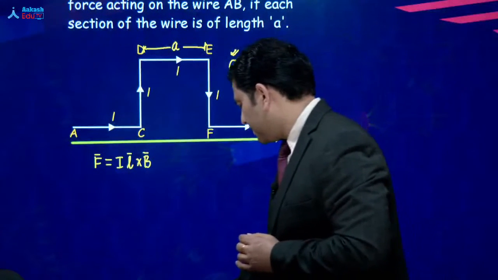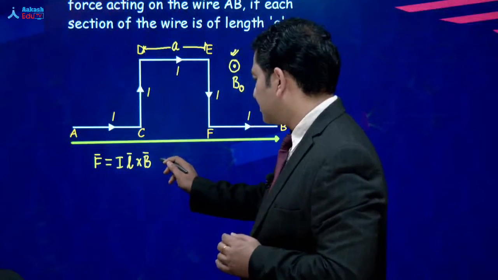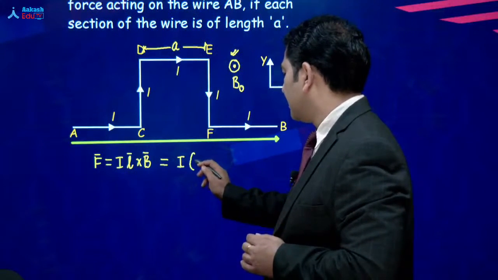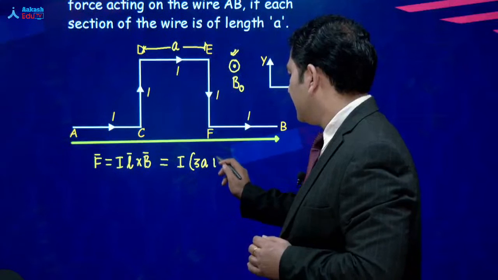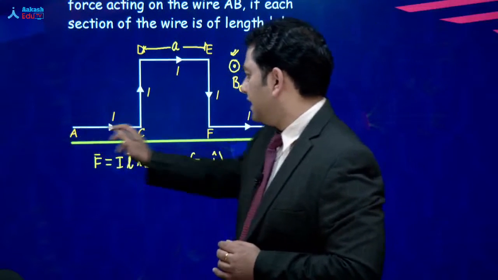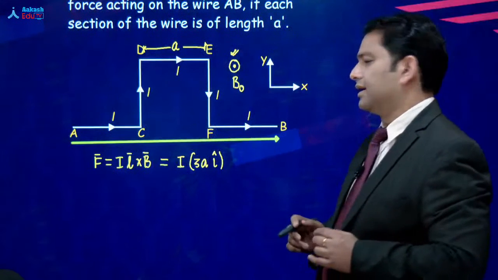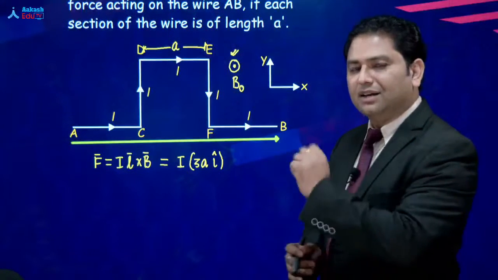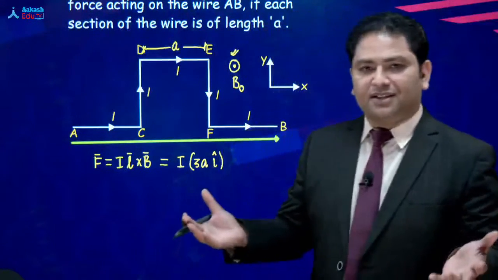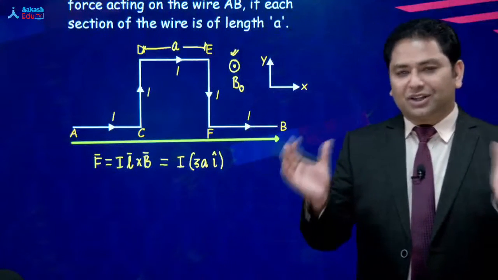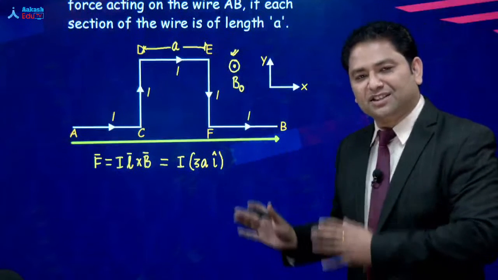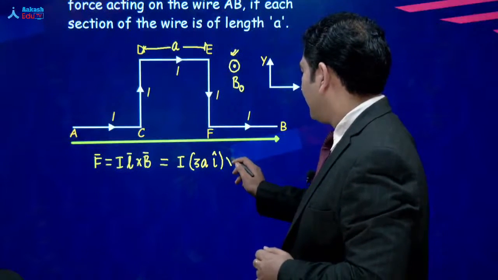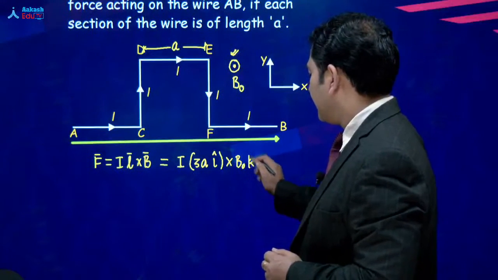तो आप देखिए इसमें चीजों को vectorially लिखना है, so there is no problem at all. Current is I. और L vector की अगर आप बात करें, that is 3A I cap. You just see, this is A, this is A, this is A. Complete displacement. ये advantage आपको मिलता है when the magnetic field is uniform. और जहां advantage मिलता है, क्यों ना उठाए? Okay, so there is no point that you start calculating in individual segment and you start adding it. Don't do that. और उसके बाद the magnetic field is B naught multiplied by K cap.